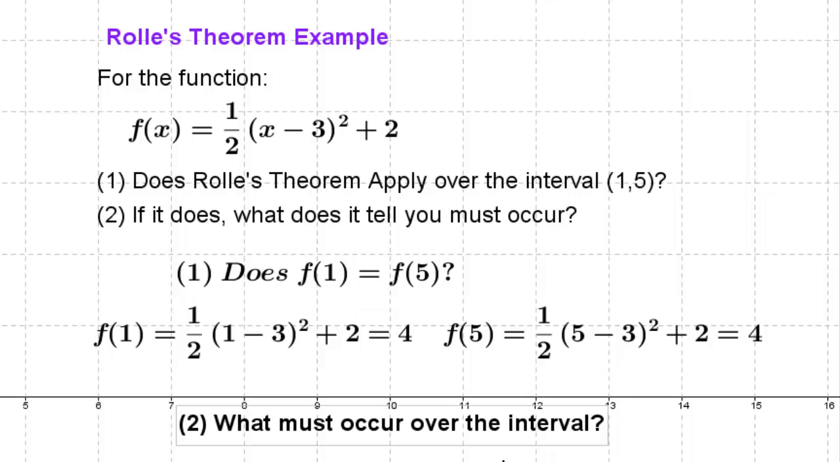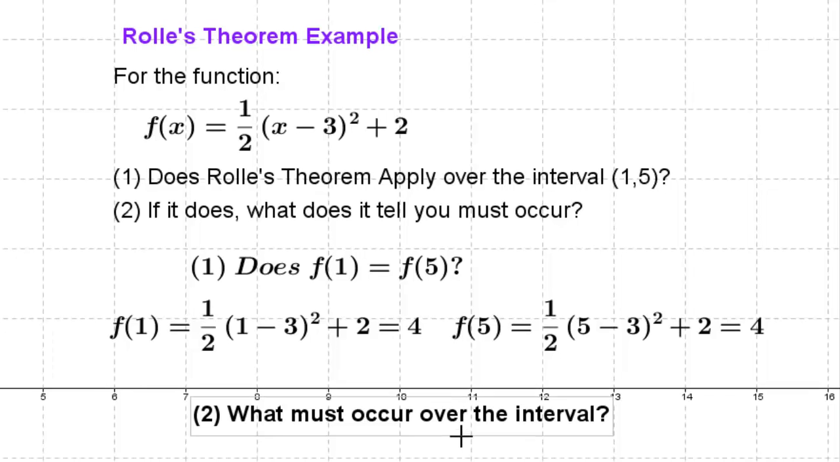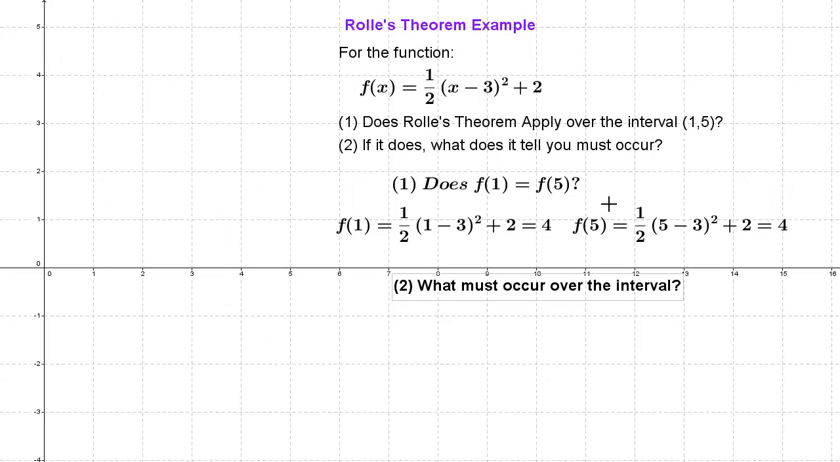The second question is, since it does apply, what must occur over the interval? Well, Rolle's theorem tells us that if those conditions are true, somewhere over this interval from 1 to 5, we're going to reach a maximum or a minimum.